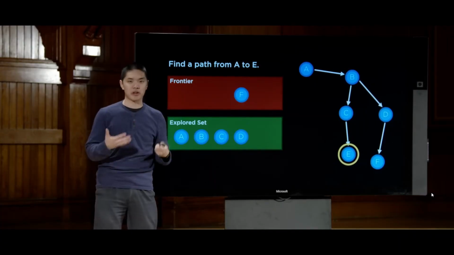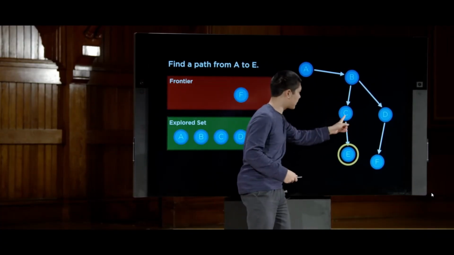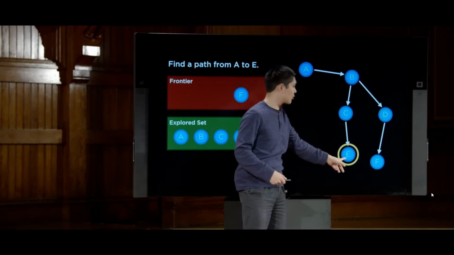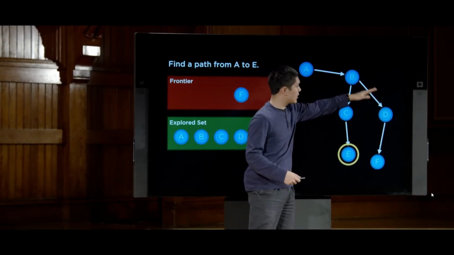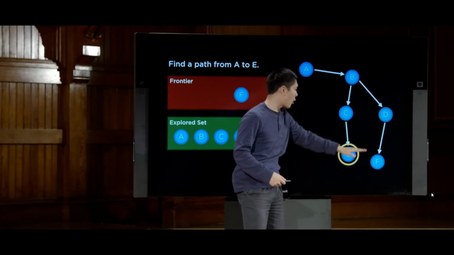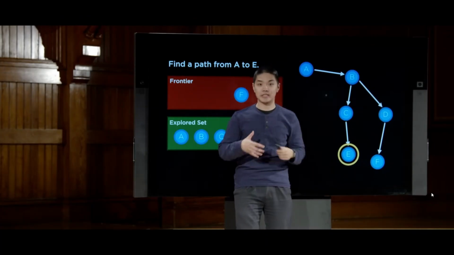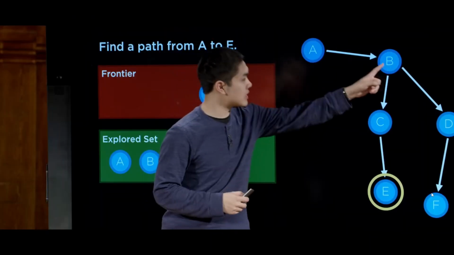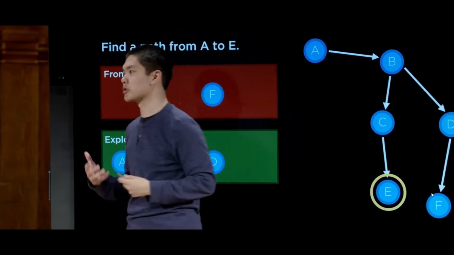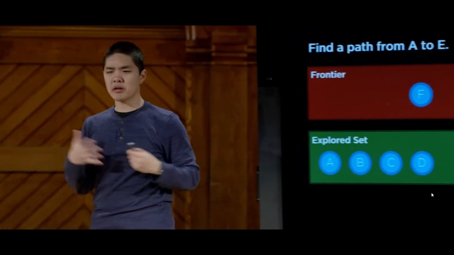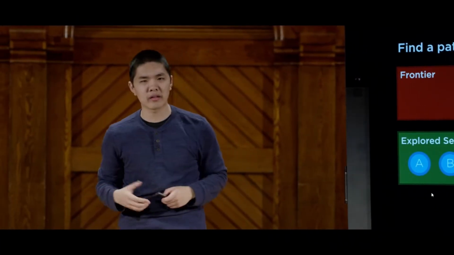And so what breadth first search, or BFS, did is we started here, we looked at both C and D, and then we looked at E. Effectively, we're looking at things 1 away from the initial state, then 2 away from the initial state, and only then things that are 3 away from the initial state. Unlike depth first search, which just went as deep as possible into the search tree until it hit a dead end, and then ultimately had to back up. So these now are 2 different search algorithms that we could apply in order to try and solve a problem.